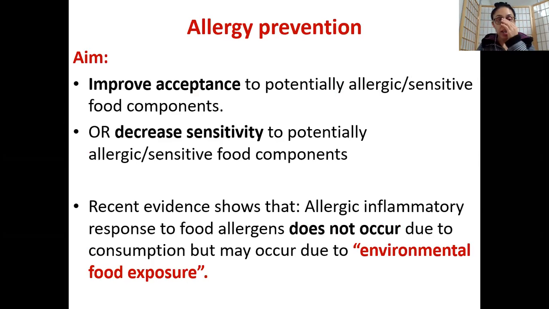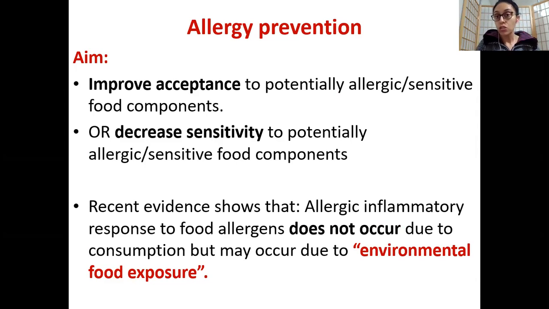All right, guys. So allergy prevention. The main aim is to decrease your sensitivity to certain allergic protein molecules, for example those proteins present in peanut, or the protein gliadin, which is present in wheat. So your main aim is to decrease sensitivity and to increase acceptance.